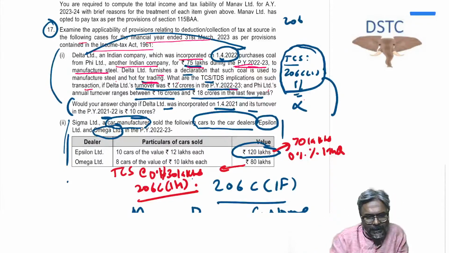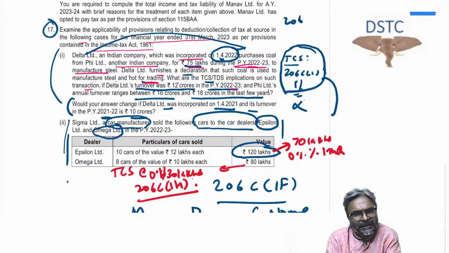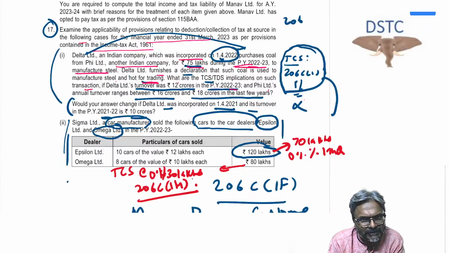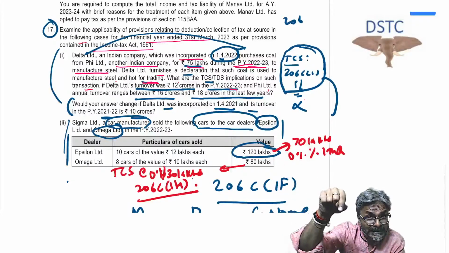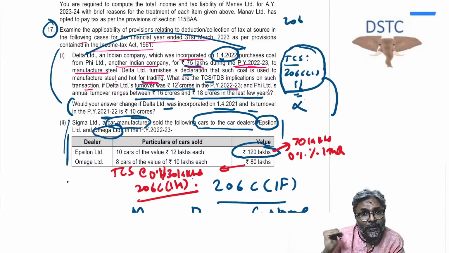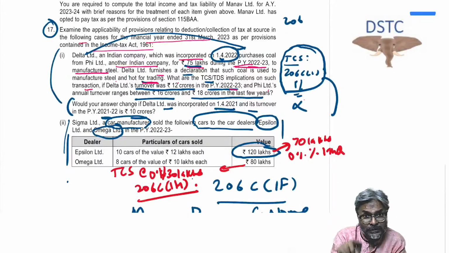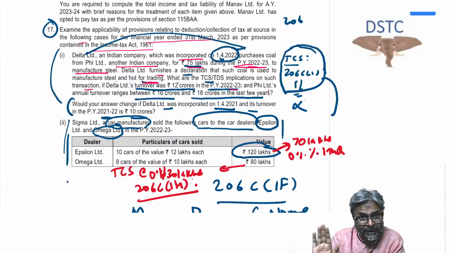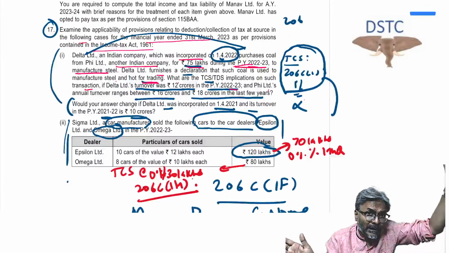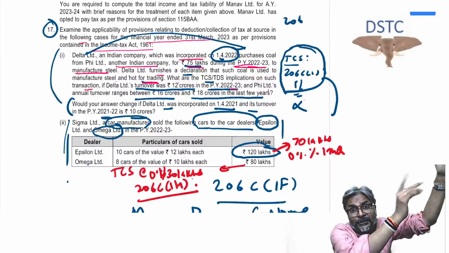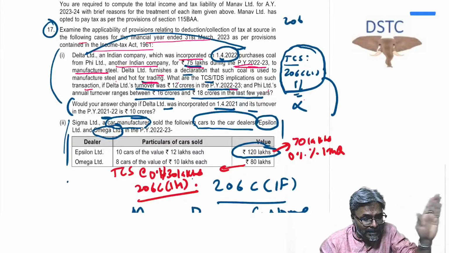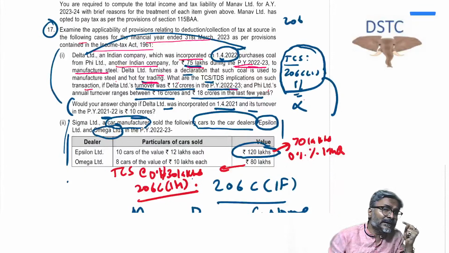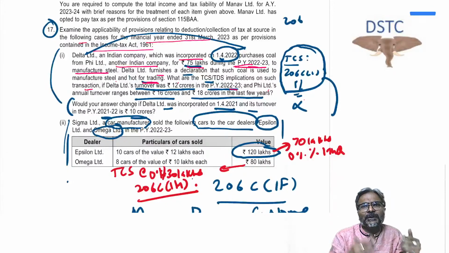And what about point number 2? As far as the second point is concerned, whether the TCS under section 206C(1H) will be applicable? I told you already, in TCS, if you are disqualified from a specific provision, then you cannot go to the normal provision of 206C(1H). That is the general provision. You cannot take recourse to 206C(1H). But can you go to 194Q? Yes, you can, because that's a different obligation under 194Q, which is on the payer. Who is the payer? The buyer. Now the buyer, Delta Limited, students, you can see in the question, last year their turnover was how much? 0. Why 0?